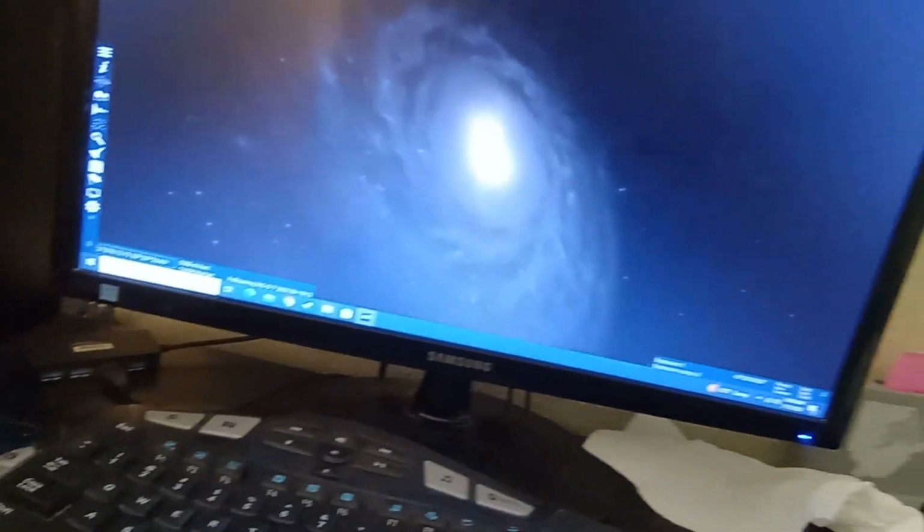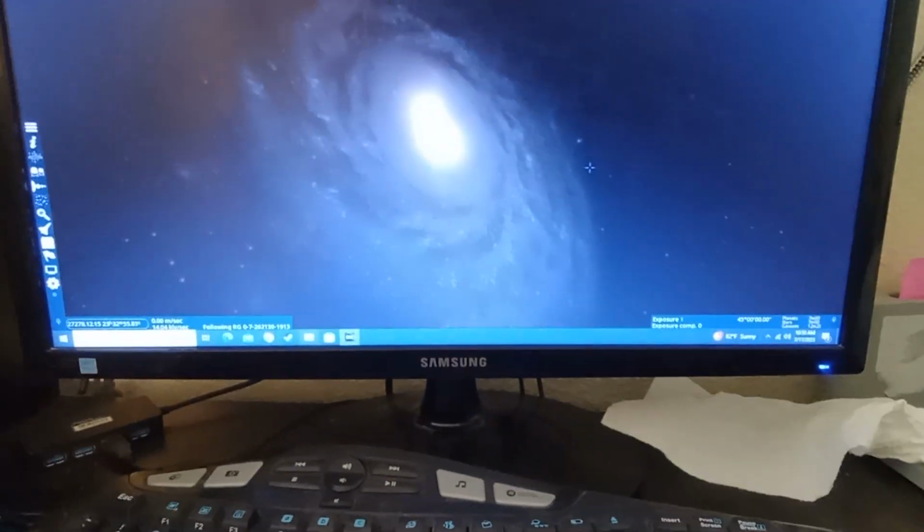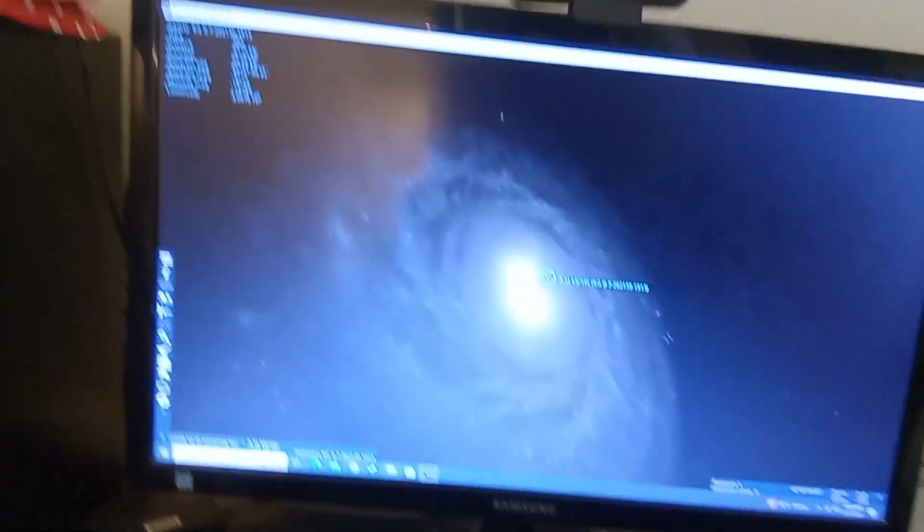This one looks like Malin 1, which is a normal spiral galaxy. Now this galaxy right here is a barred spiral. You see that, that right there is the bar. It looks like a central bulge. Now what is a central bulge?